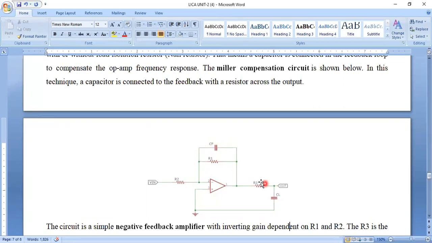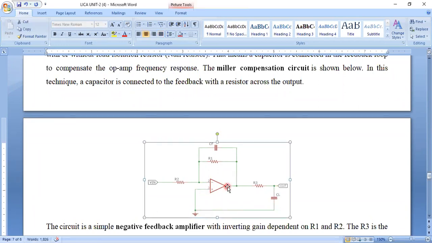At the output terminal we connect an RC pair, R3 and CL, where CL is the load capacitance connected to ground, and at Vout we see the output terminal.